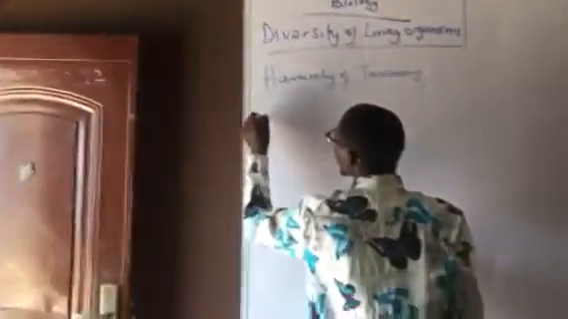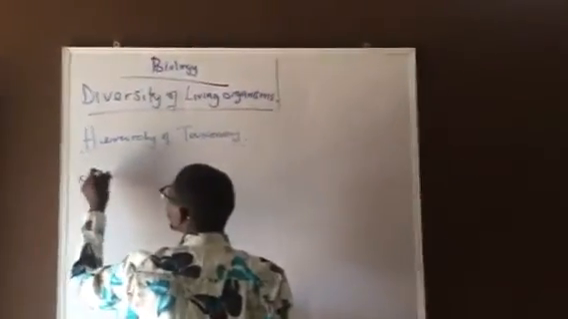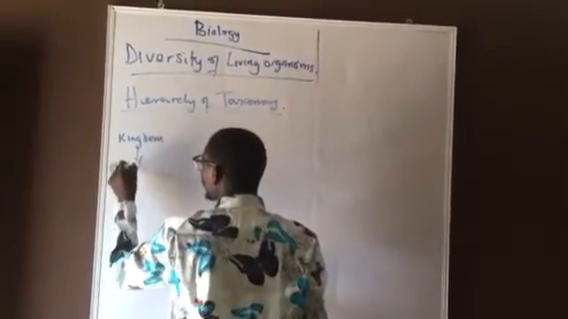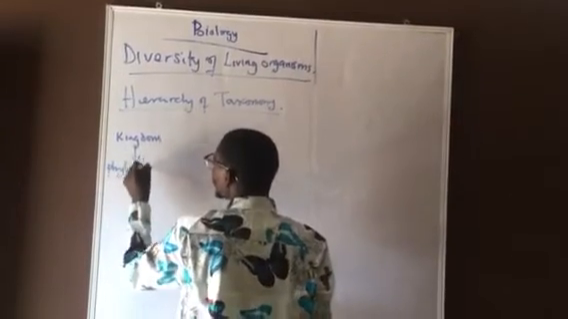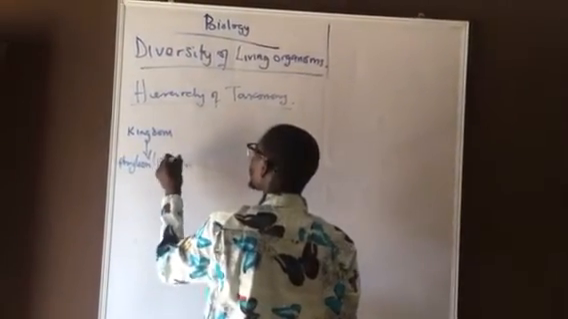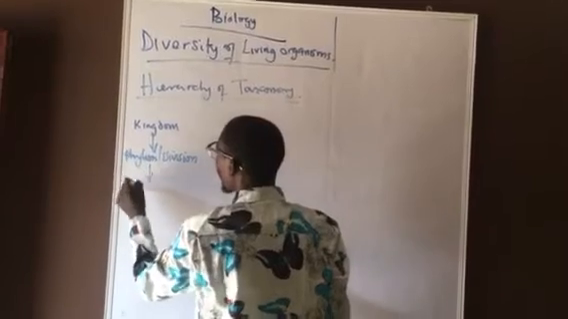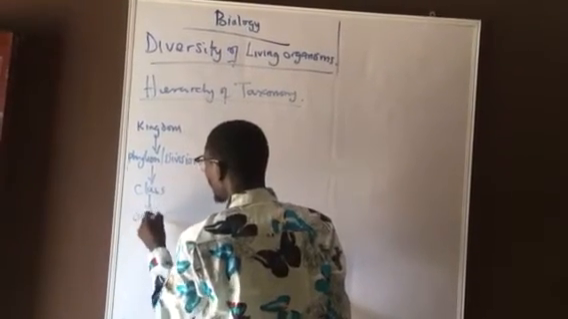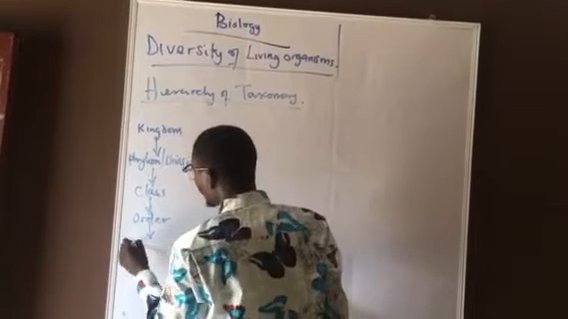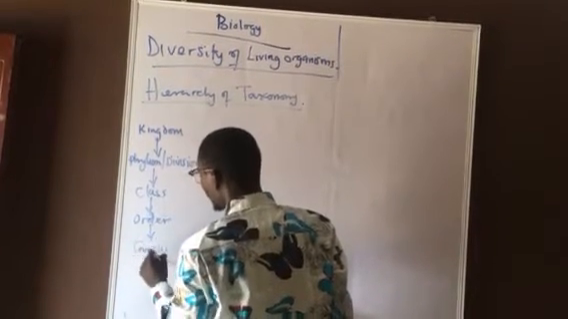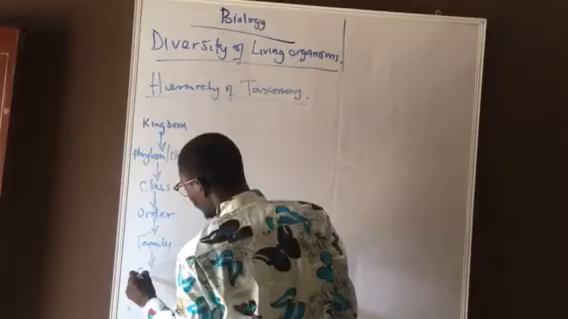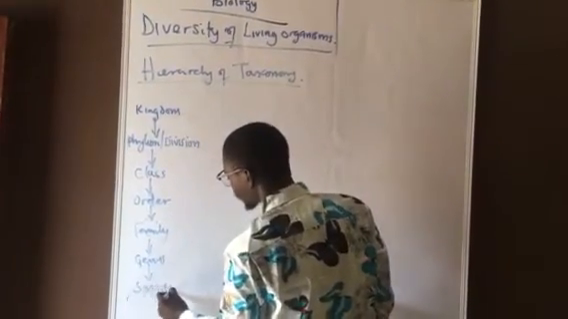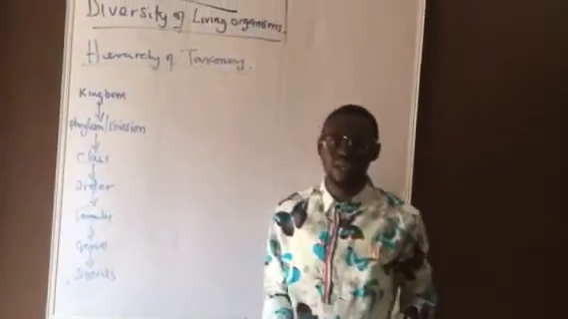We have 1, kingdom. 2, phylum, or what we call division. 3, class. 4, order. 5, family. 6, genus. And 7, species. So this is the hierarchy of classification.